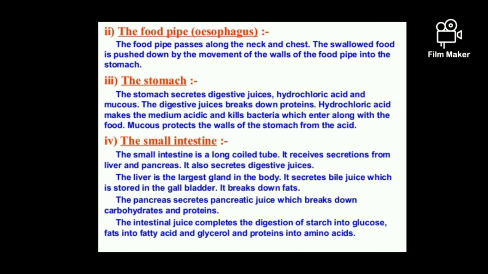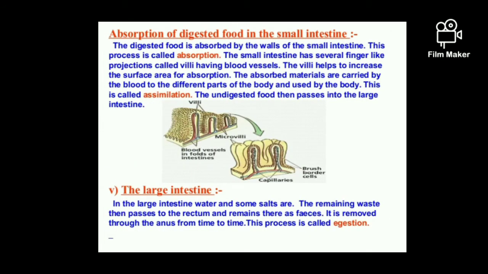Also, the pancreas secretes pancreatic juice, which breaks down carbohydrates and proteins. Intestinal juice completes the digestion of starch into glucose, fats into fatty acids and glycerol, and proteins into different amino acids.